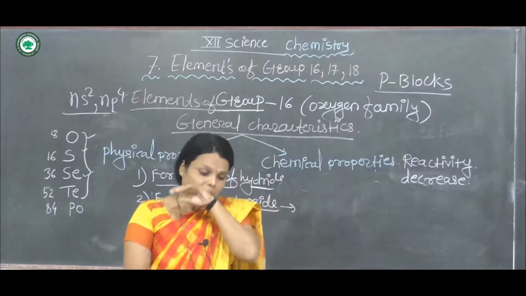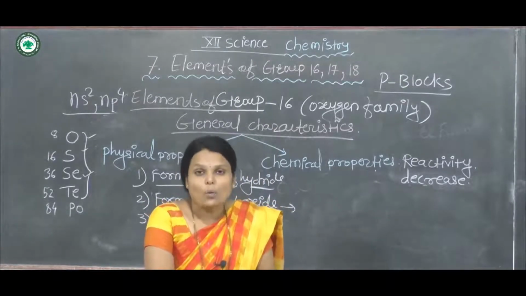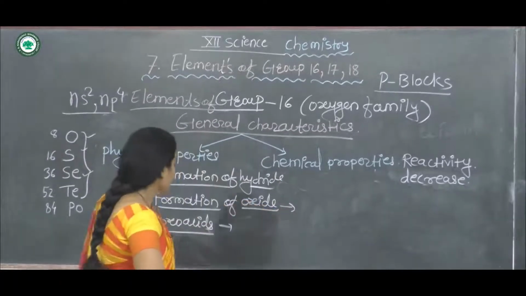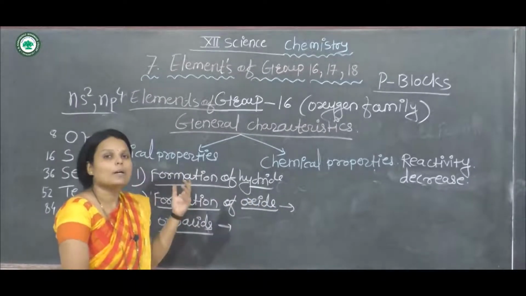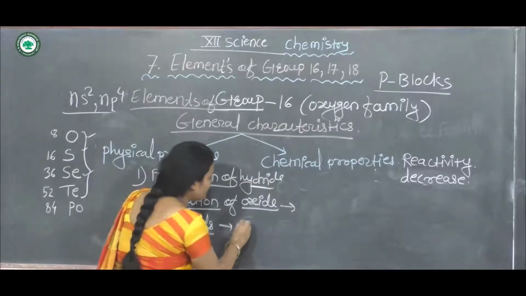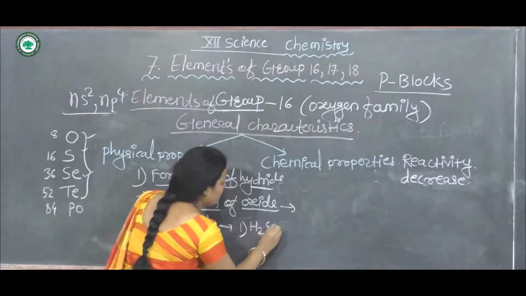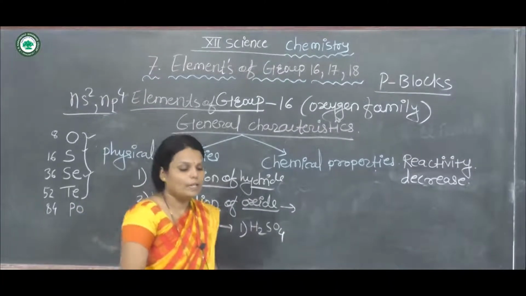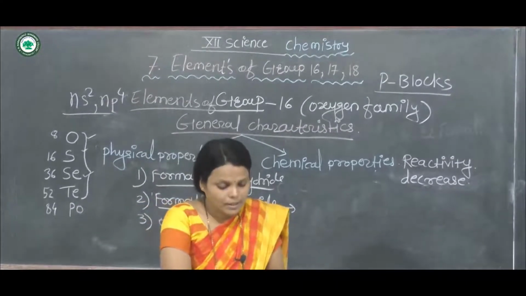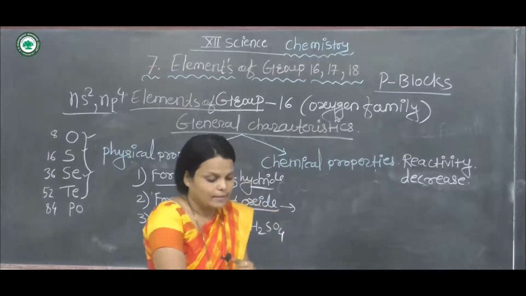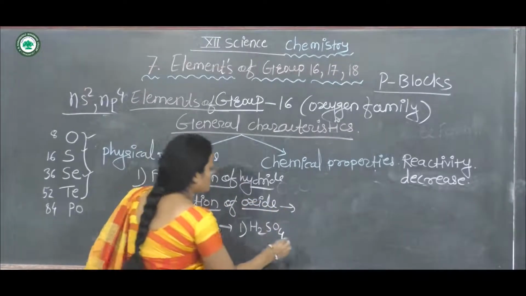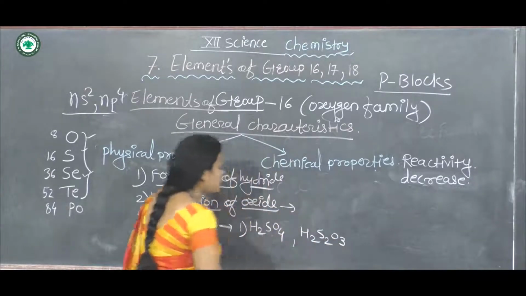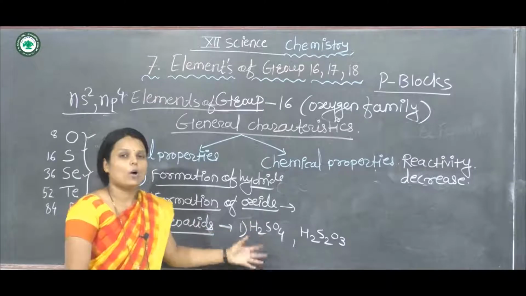Oxoacid means sulfur forms a number of oxoacids. The first one is H2SO4, which is sulfuric acid. The second one is thiosulfuric acid, H2S2O3. These are examples of the oxoacids formed.